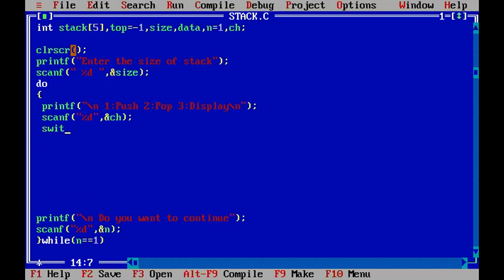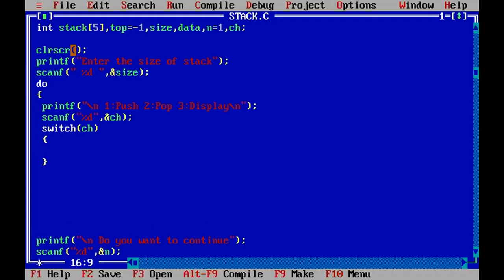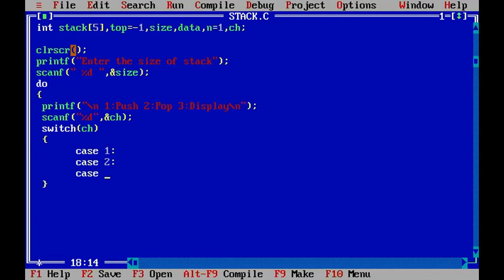Now I think everyone is aware with the switch case. All of you implemented the switch case, yes or no? Yes, sir. Yes, sir. Okay, so here now where to pass this CH from this switch case. I have passed this value. Now here I will write case 1, right? Case 2. After that third one is the case. How many cases we need to write here? 3. And last one is the default case, right?